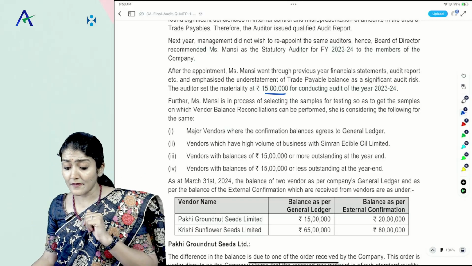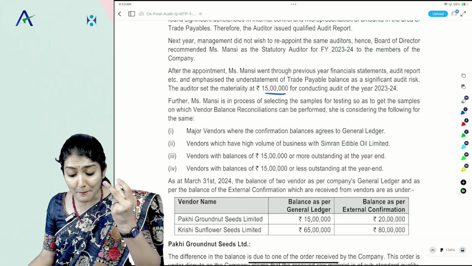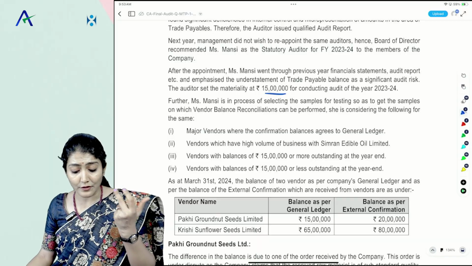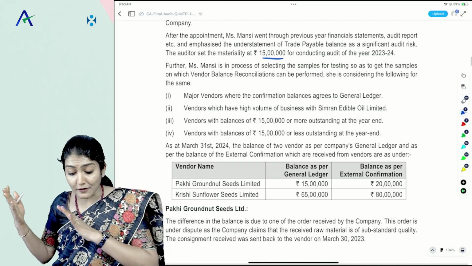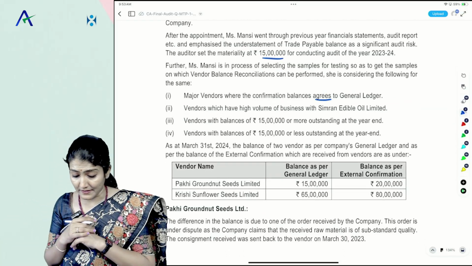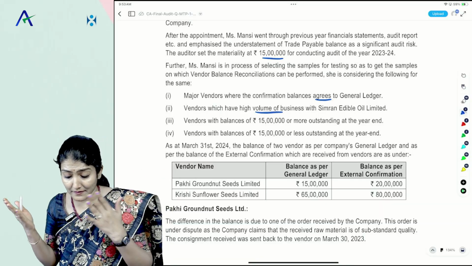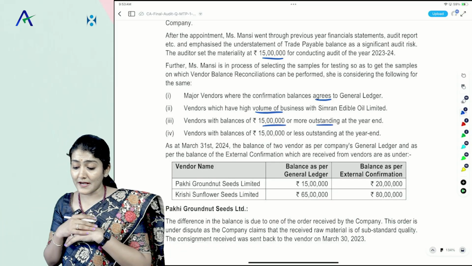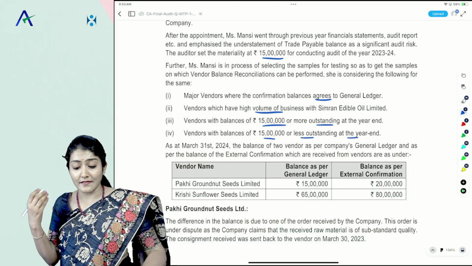Further, Mansi is in the process of selecting samples for testing, so as to get the samples on which vendor balance reconciliation can be performed. She is considering the following: major vendors where the confirmation balance agrees to the general ledger, vendors which have a high volume of business with Simran Edible Oil Limited, vendors with a balance of 15 lakh or more outstanding at the year end, and vendors with a balance of 15 lakh or less outstanding at the year end.